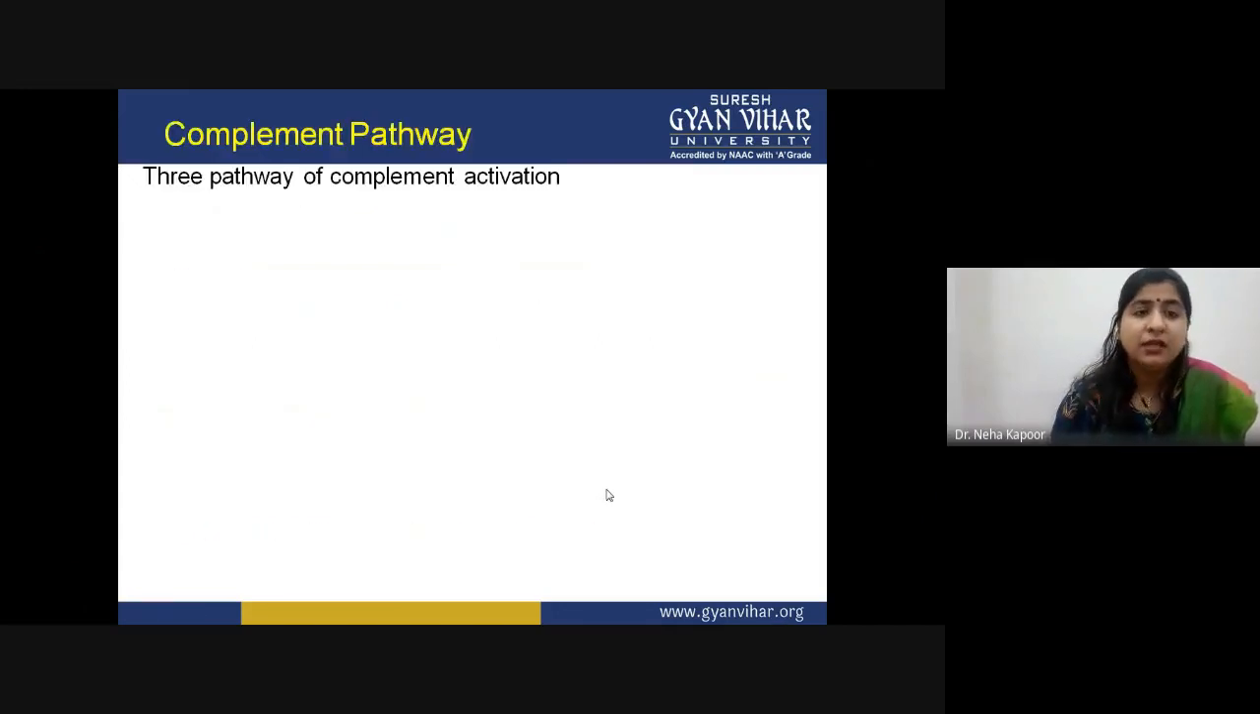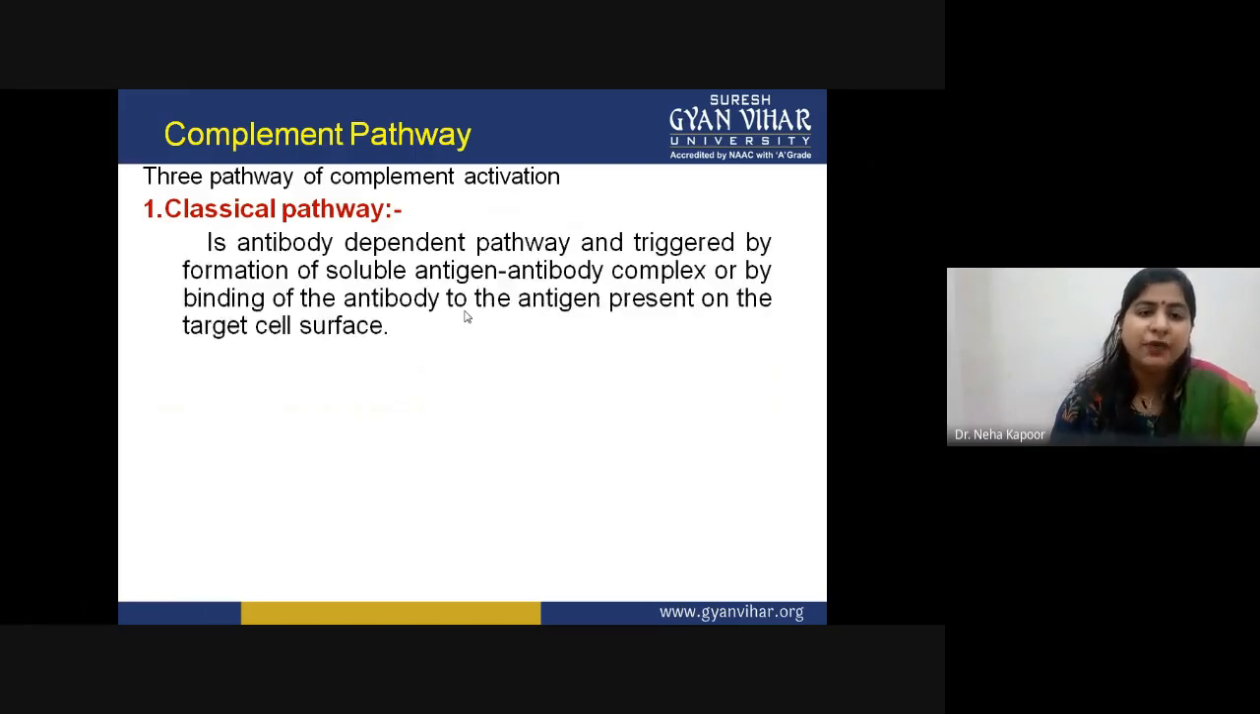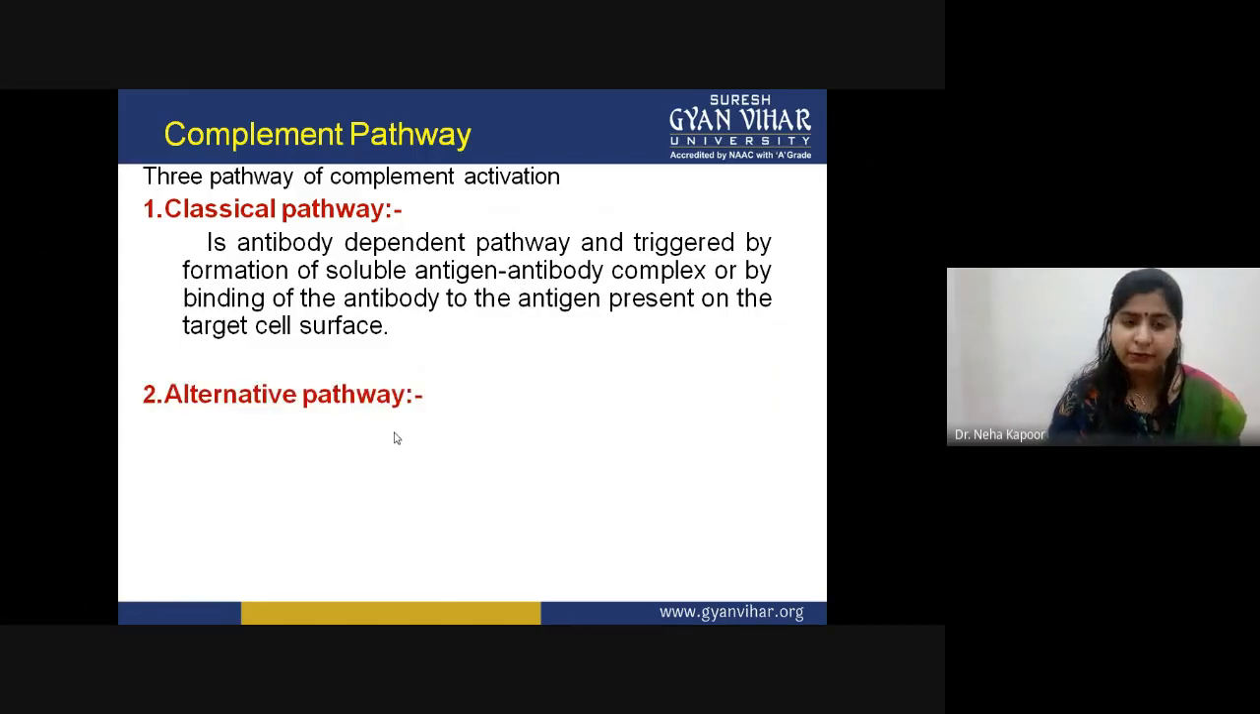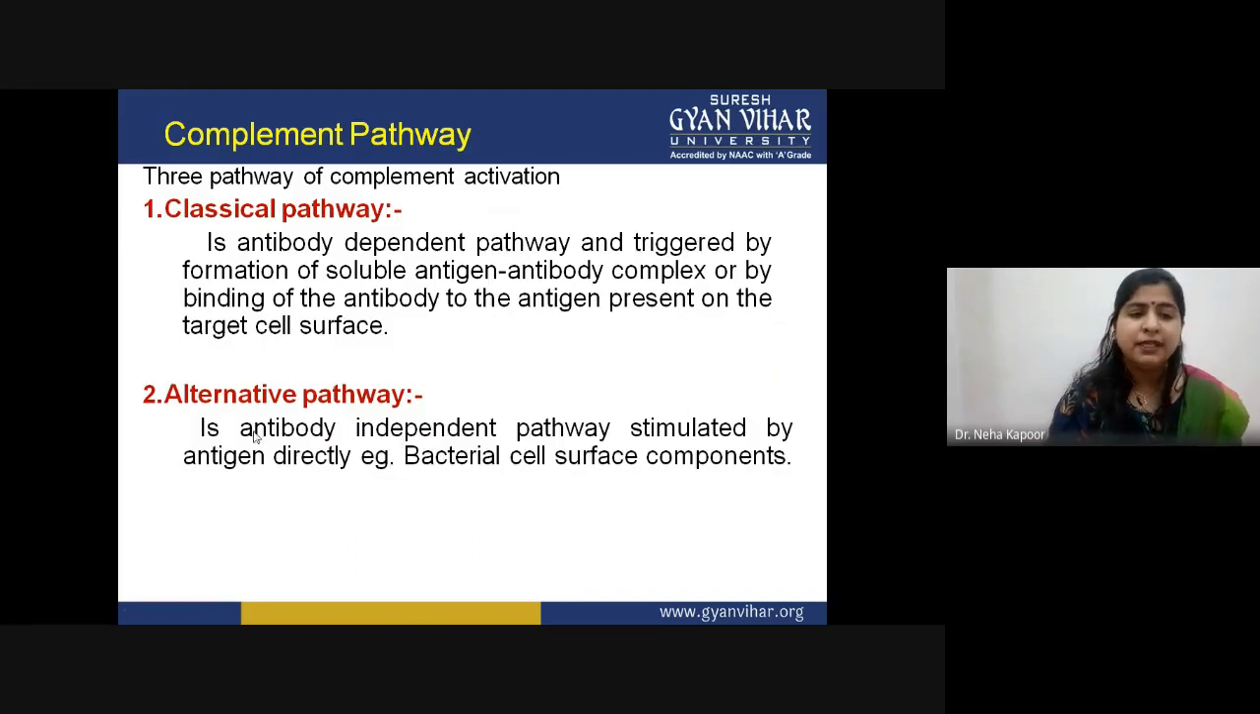Next is, what are the pathways of complement activation? There are three main pathways. First is the classical pathway, an antibody dependent pathway, which is activated by a soluble antigen antibody complex, or whenever a specific antibody binds to the antigen expressed on the target cell. Another is the alternative pathway. It is an antibody independent pathway, which is stimulated in response to antigens, or you can say bacterial cell surface components.